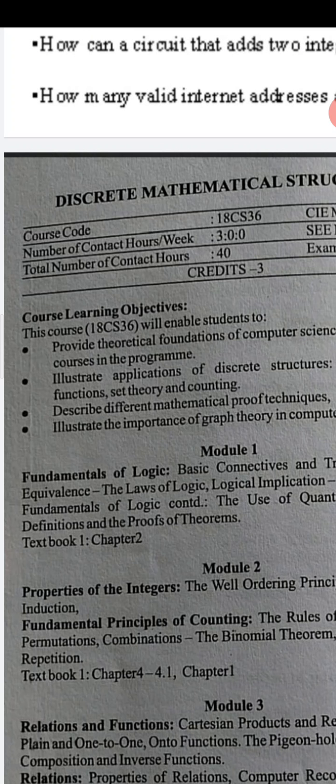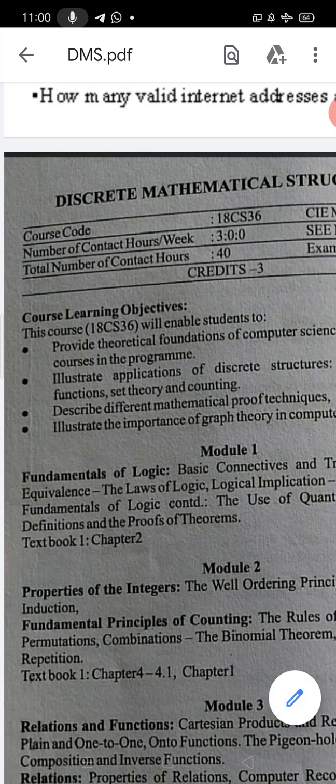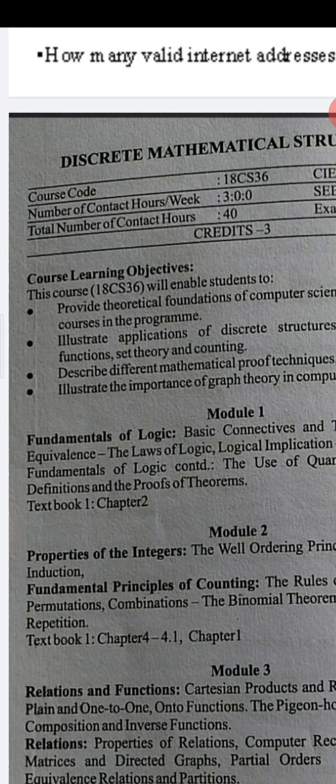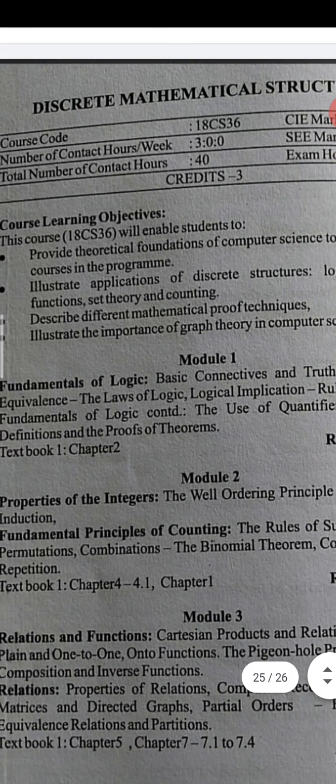First thing you have to do: maintain 2 separate notebooks. One is for classwork, another is for homework. Classwork related, not like primary students, I am telling you, because when you take this subject very seriously, you can score good marks. Classwork related things, whatever I teach, you just note down. Homework related things, we solve old question papers. This is the best way you can score very good marks. You solve old question papers.